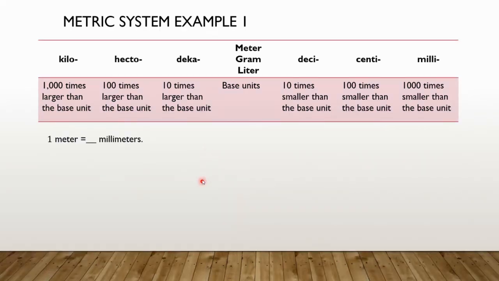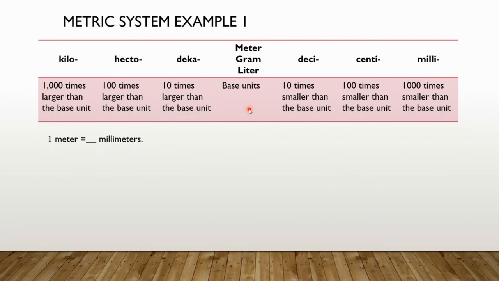Well, not just this one, but a few of them are going to be pretty basic. Okay, so how do we do this? Well, notice that since we have meter here, that's our unit here in the middle. If we had a gram or a liter, same idea. In other words, there's no extra prefix here. We don't have any of these prefixes over here. So this stays in the middle.